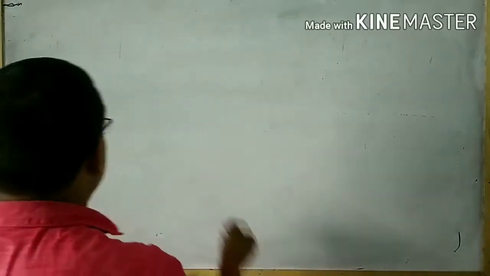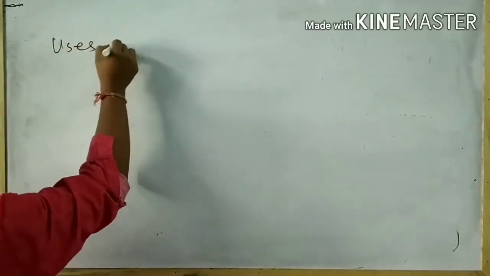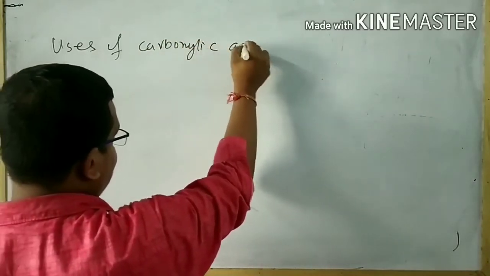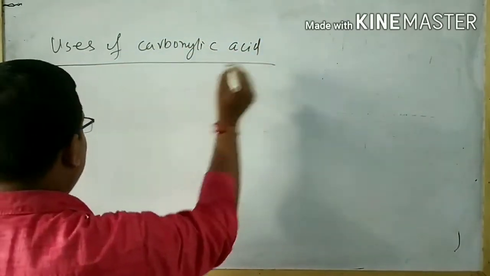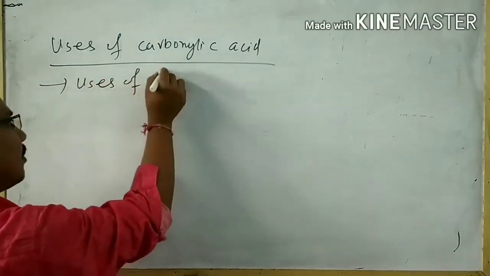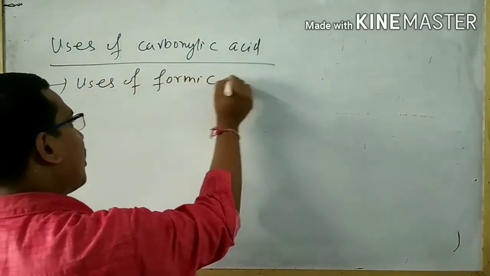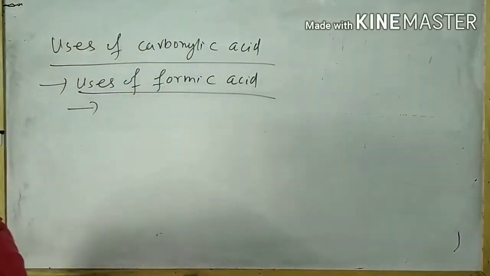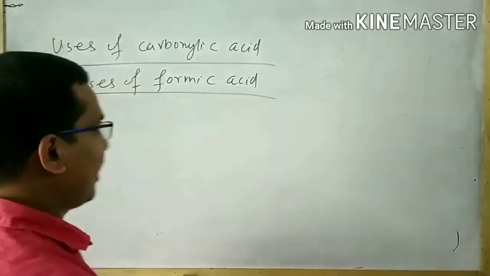Now I will discuss the uses of carboxylic acid. At first, I will discuss the uses of formic acid. First is leather tanning.